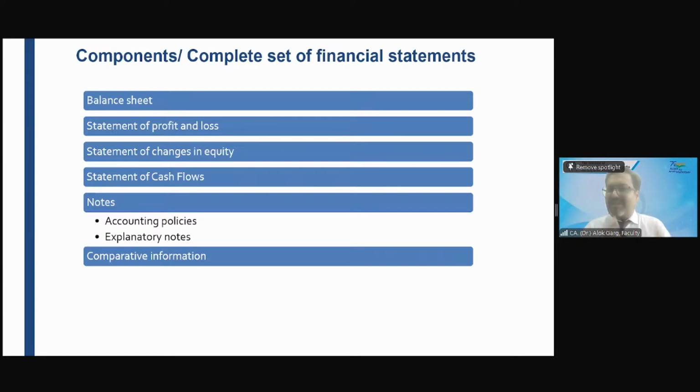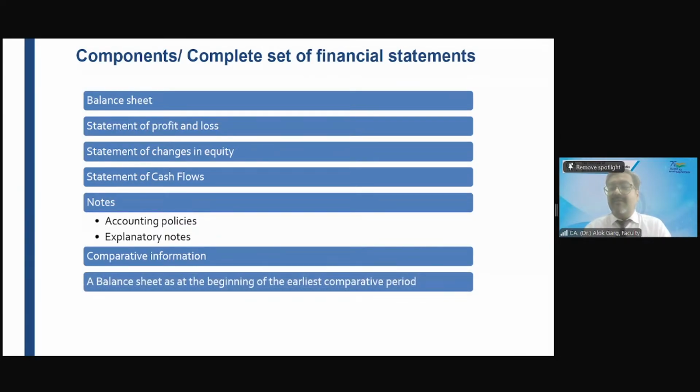But comparative information, 1 year comparative meaning last year, is required for all the components of the financial statement: in balance sheet, in P&L, in cash flow, in statement of changes in equity, everywhere 1 year comparative is required. Then the last one is very important, a new item: third balance sheet. Have you heard about the concept of third balance sheet?